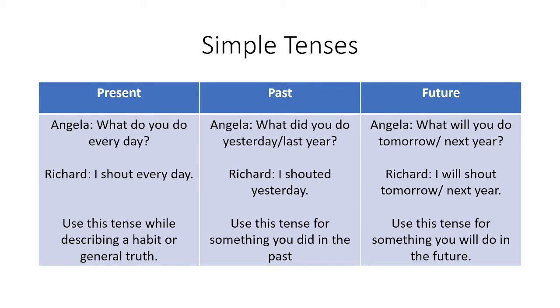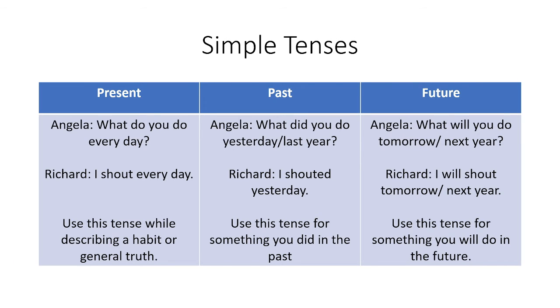Let's talk about the tenses, because tenses are very important parts of verbs. Most errors with verbs are made because of using them in the wrong tense. So let's understand tense thoroughly and see this conversation between Angry Richard and Angela about shouting in all the tenses. You just read it, and again I'm going to give you one task. You have to write down all these tense boxes and tables in your notebook, take a photo of it, and upload it on our Google Classroom.